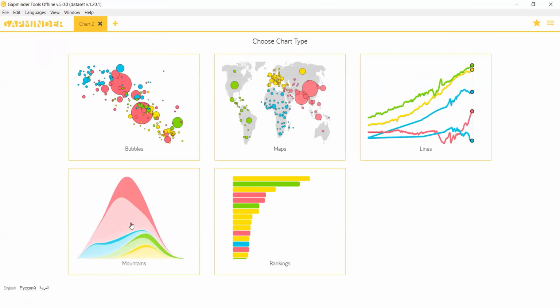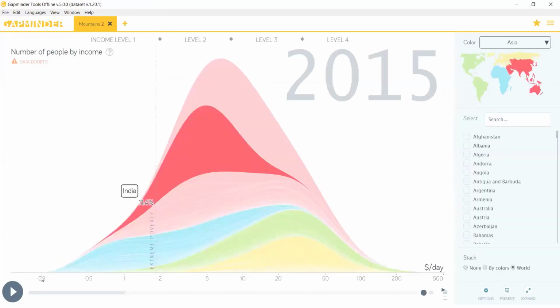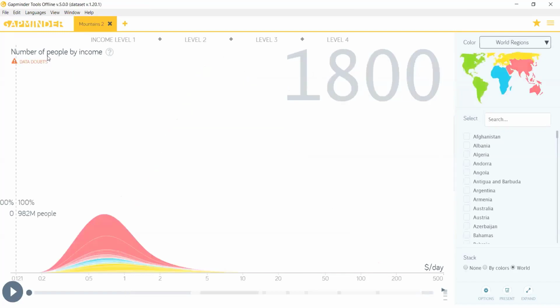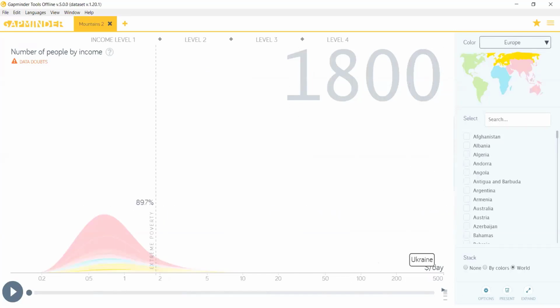I want you to see the mountain graph so that I can show you. In that graph, I am plotting the number of people by income. On the x-axis, the data is dollars per day, and the extreme poverty line that I'm using as a benchmark is $1.9 a day.